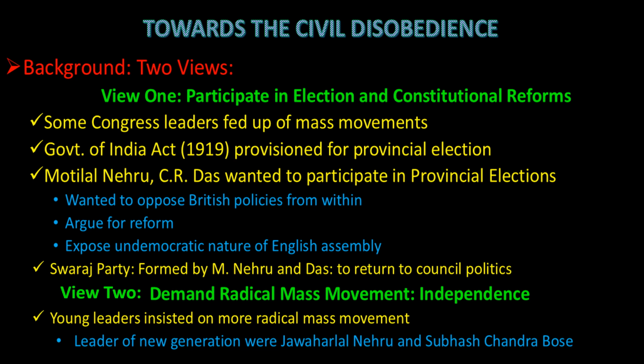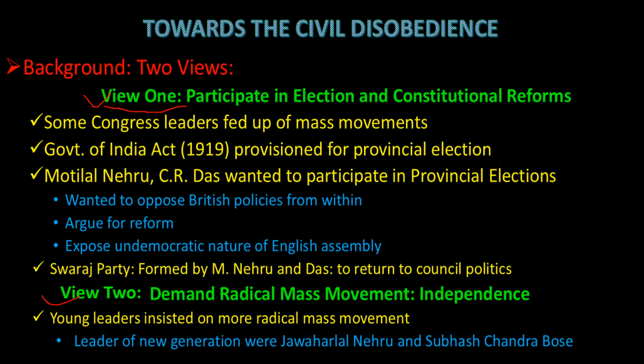Of course some other achievements were also there. So what is the background? The Congress at that time, the Indian National Congress, was the largest political party. Of course there were some other parties also, but the Indian National Congress was the largest one. And within the Congress, INC, there were two opinions, opinion number 1 and opinion number 2. We'll see both the opinions. We can also call that a generation gap coming in the Congress. You'll come to know how.